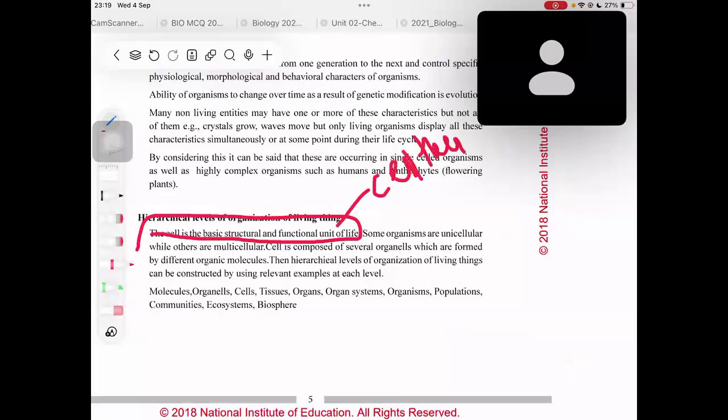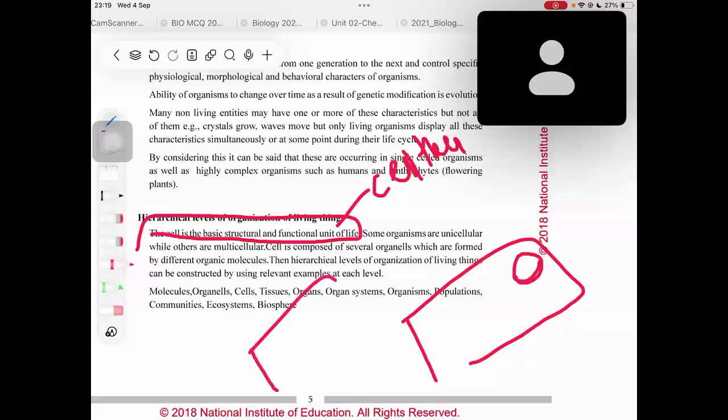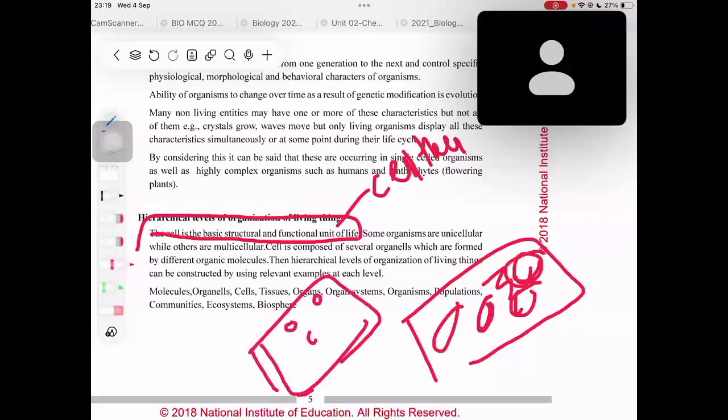Some organisms are unicellular while others are multicellular. We know that. A cell is composed of several organelles. Some cells will have a nucleus, some might not. Eukaryotic cells have mitochondria, nucleus, chloroplast, endoplasmic reticulum. Prokaryotic cells will have ribosomes and just DNA molecules. So a cell is composed of several organelles which are formed by different organic molecules. The hierarchical levels of organization of living things can be constructed using relevant examples.